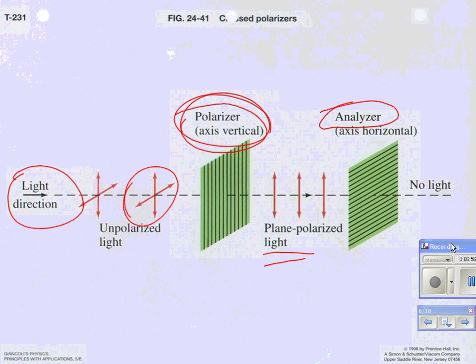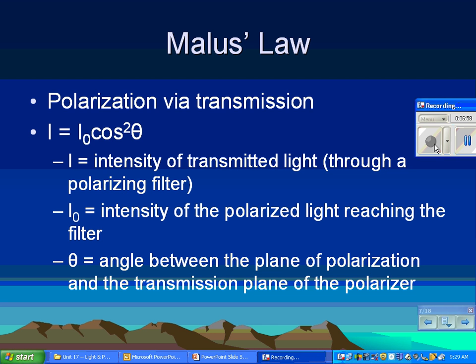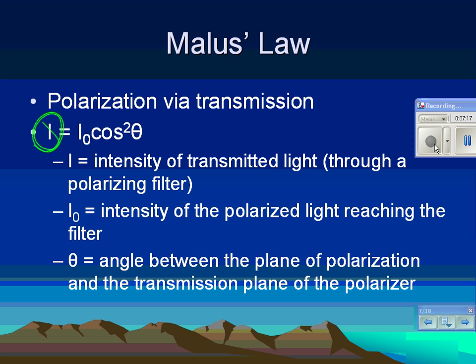Here's your first equation with polarization. It's a relatively simple equation. It's called Malus's law. Basically, this is an equation that allows me to calculate the intensity of the light that gets through a polarized filter. Okay? And it's pretty simple. The intensity that gets through is equal to the intensity that hits it times the cosine squared of the angle between the polarization of the light that's coming in and the axis of the filter.